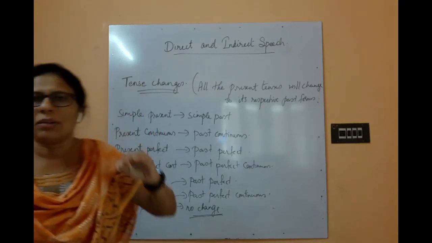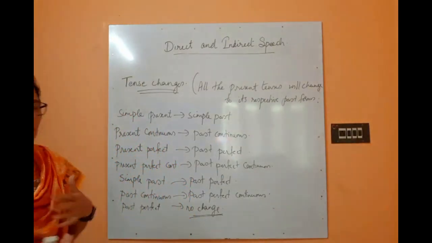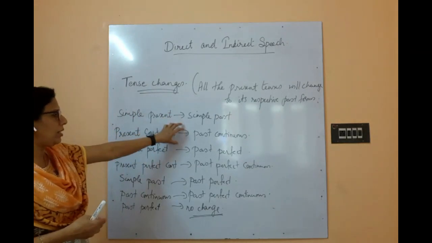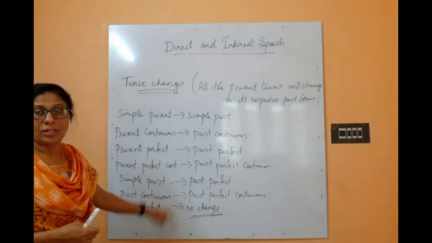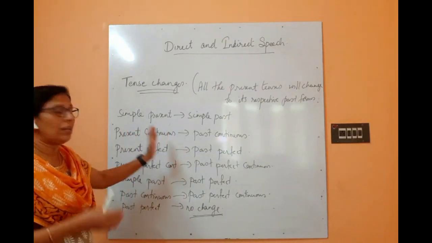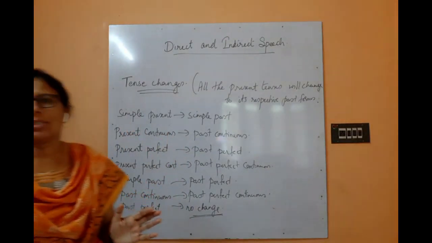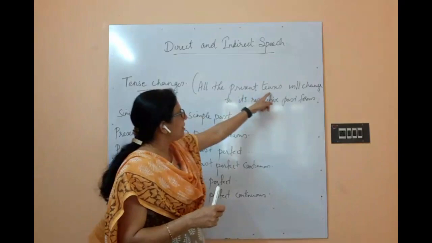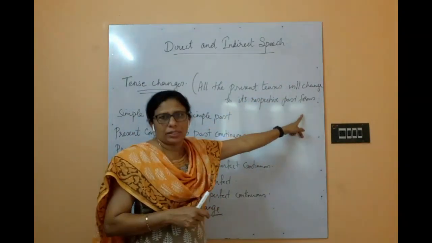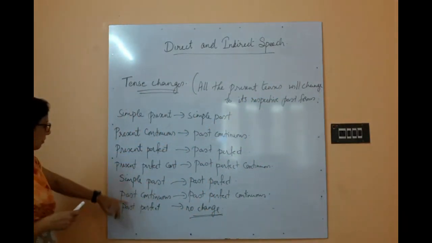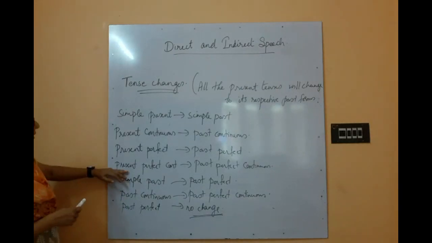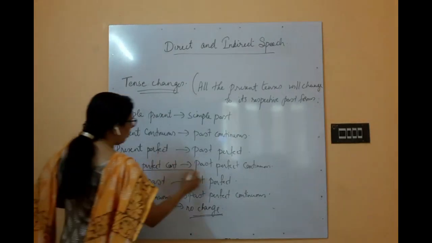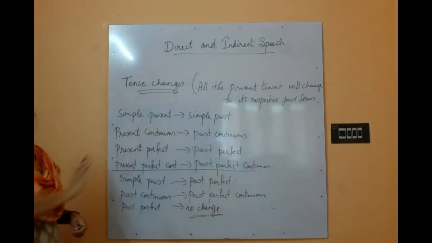Okay, so when we convert a direct speech to indirect speech, how will the tenses change? It is clearly shown with the help of this table. Okay, so remember by heart this table, it is very simple. Because as I have told you, all the present tenses will change to their respective past forms only. Only when past tense comes here you have to be a bit careful, only in these three cases. Otherwise, all the present tenses change to their respective past forms only.